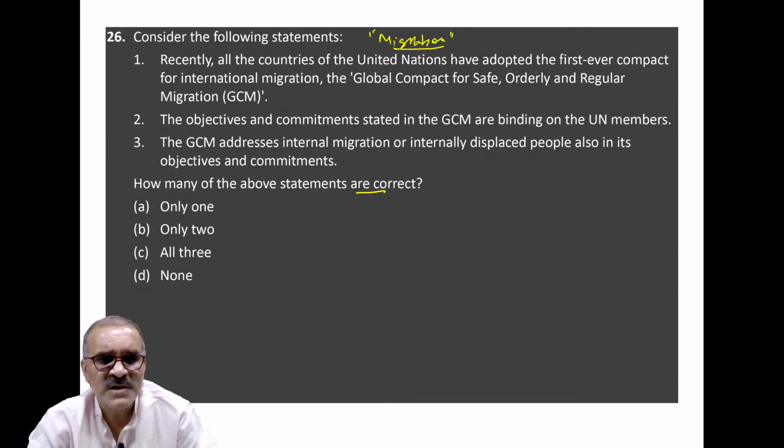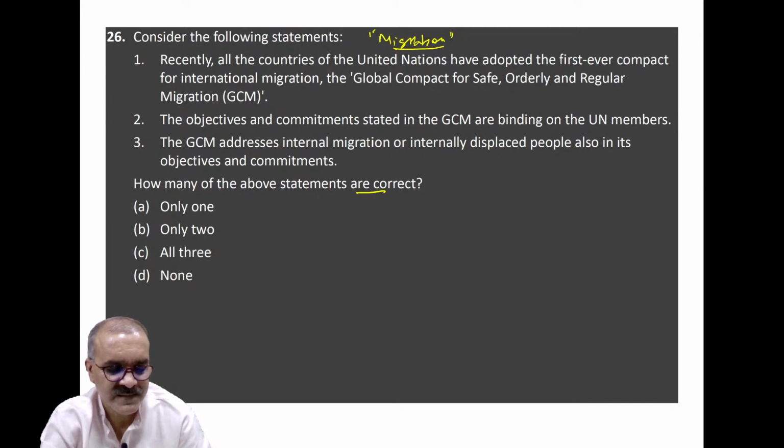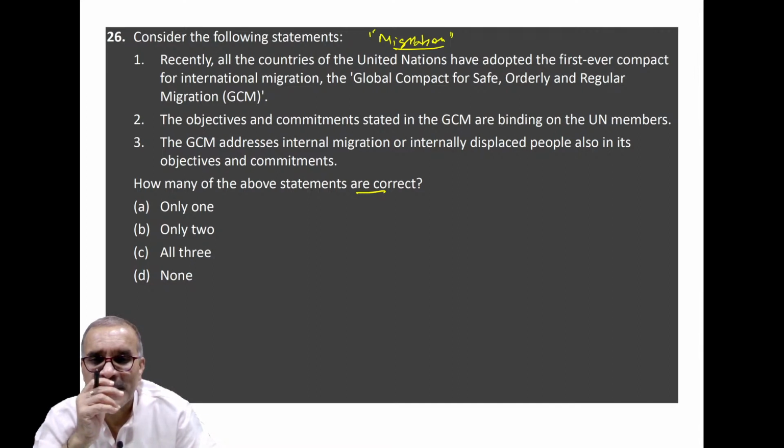So the question is asking, recently all the countries of the United Nations have signed an agreement, the Global Compact for Safe, Orderly and Regular Migration, that is shortly known as GCM. This is correct.